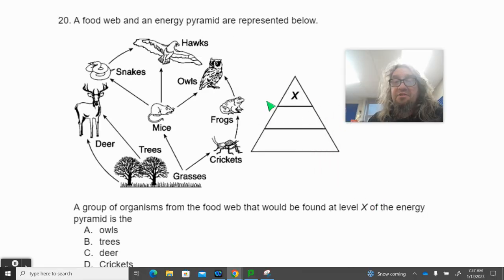Another food web, but this time with an energy pyramid. Number 20. The food web and energy pyramid are represented below. A group of organisms from the food web that would most likely be found at level X of the energy pyramid are the owls, trees, deer, or crickets. A, B, C, or D.